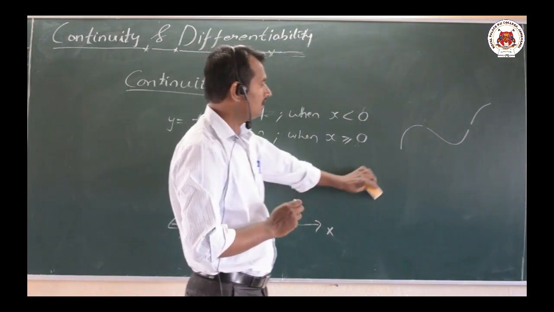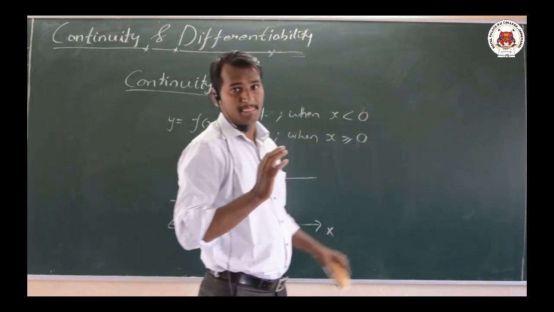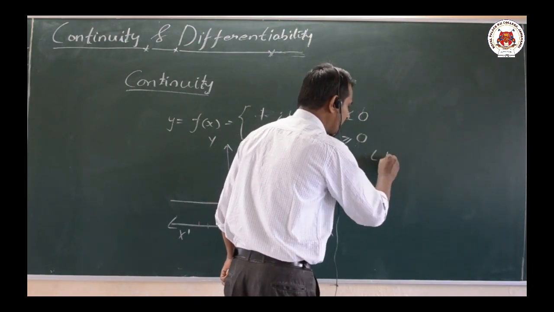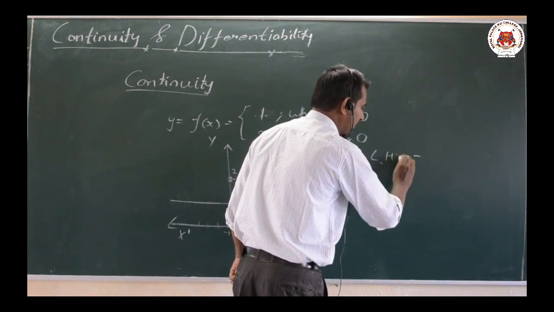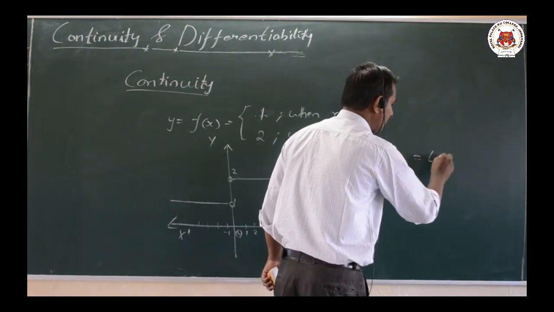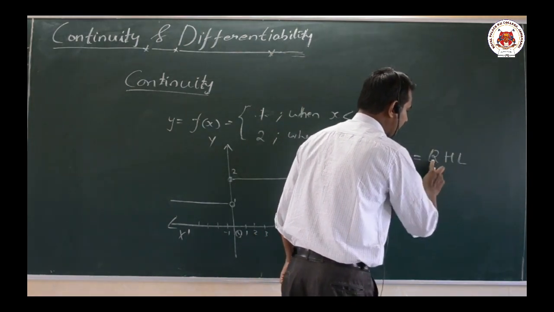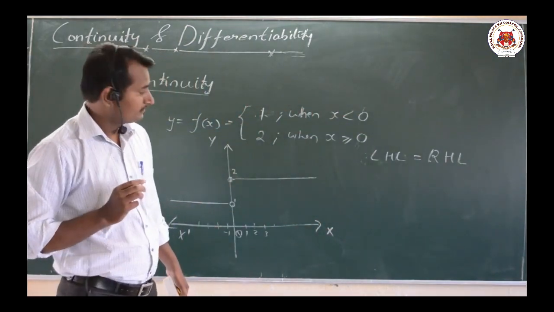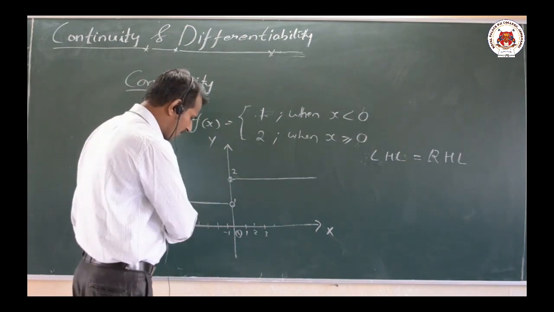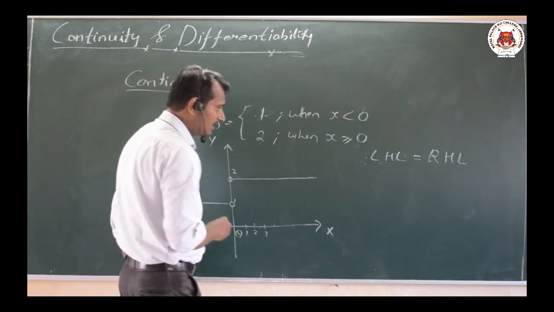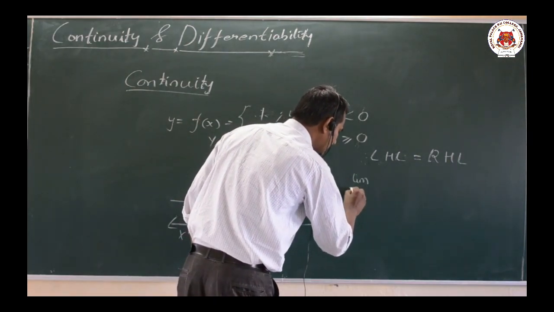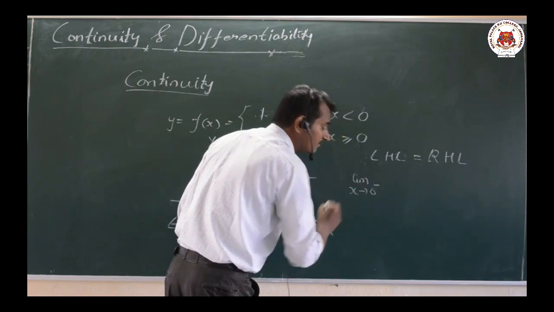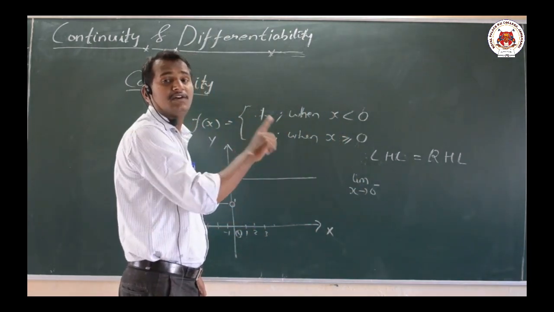Here, what we have to observe is limits. According to limits, we define the left hand limit and the right hand limit. Dear friends, the left hand limit should always be equal to the right hand limit here. Now here we have the limit as x tends to 0 minus, or negative. Negative means the left hand limit.